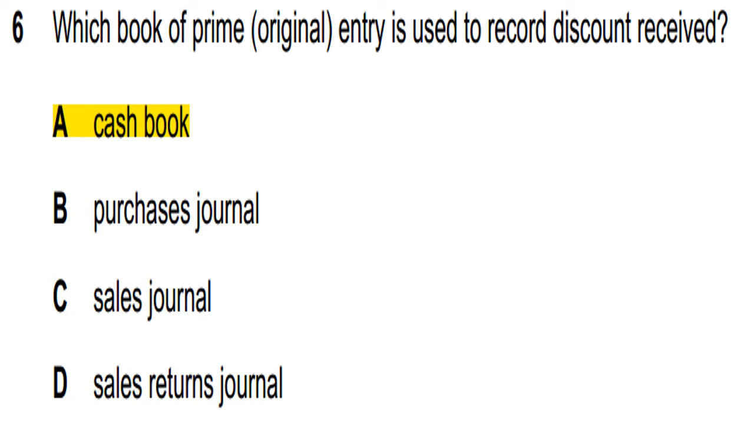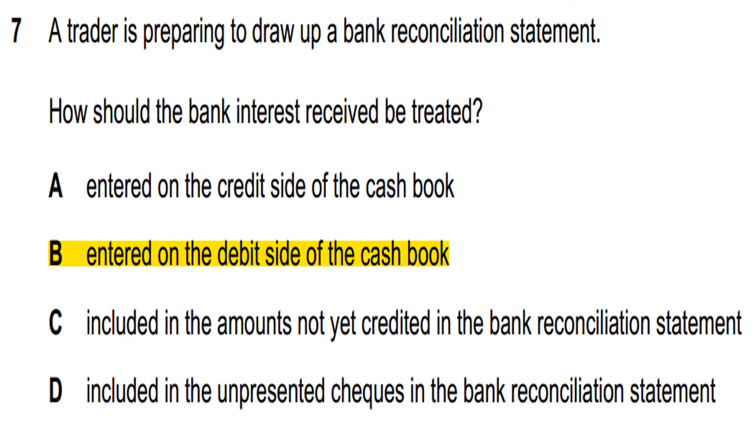Which book of prime entry is used to record discount received? In the cash book. And a trader is preparing to draw up a bank reconciliation statement. How should the bank interest received be treated?